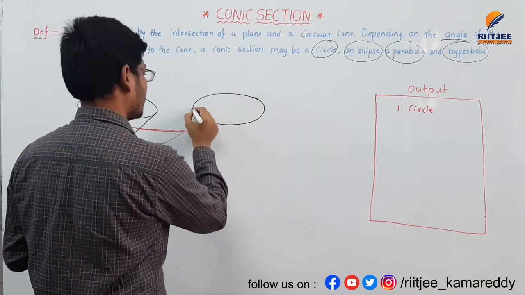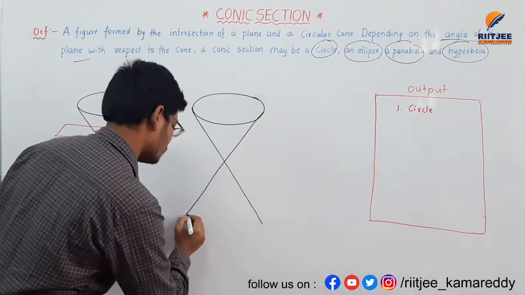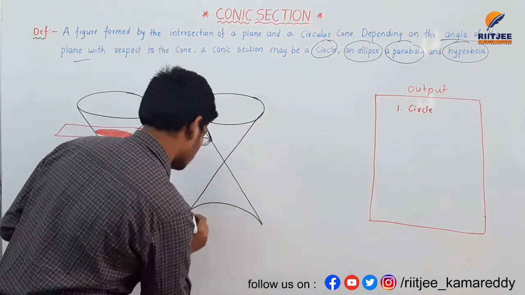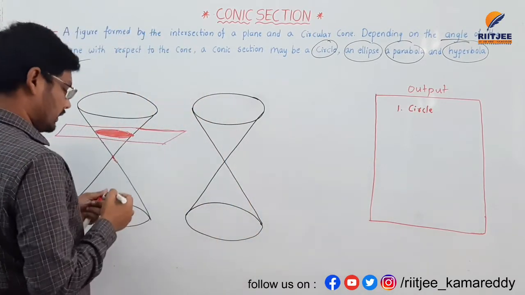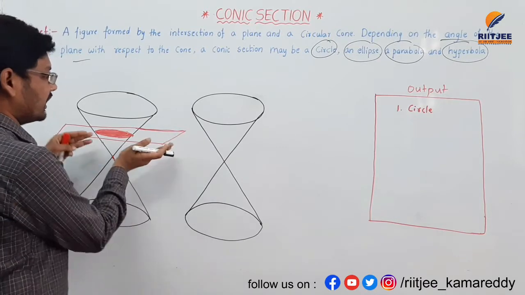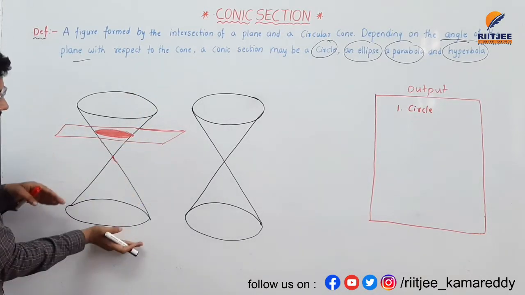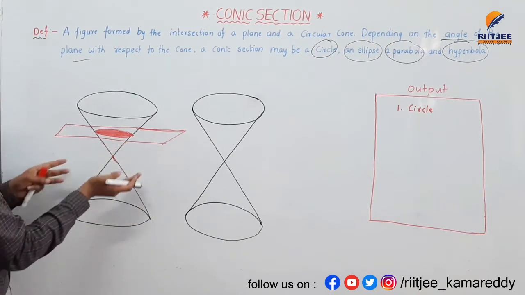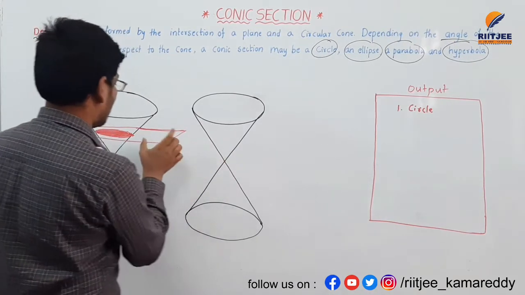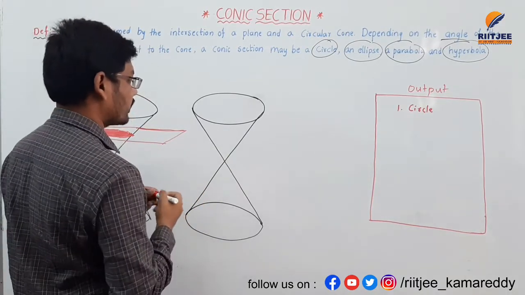again I am taking overlapping of two circular cones. I am changing the angle of the plane here. It was exactly parallel to the base of the cone, and now I am changing the plane angle slightly, with an acute angle.